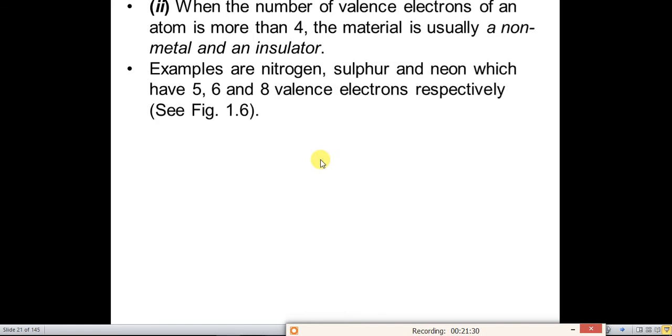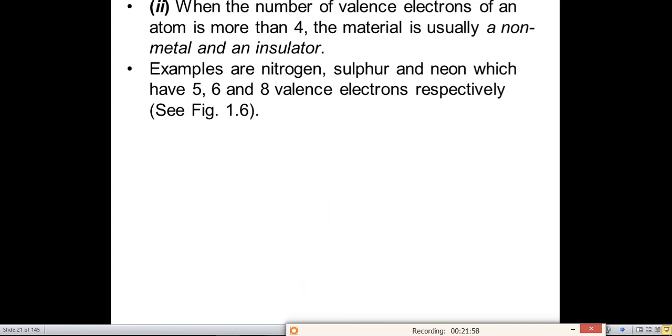Examples are nitrogen, sulfur, neon, etc. We will see in the diagram.